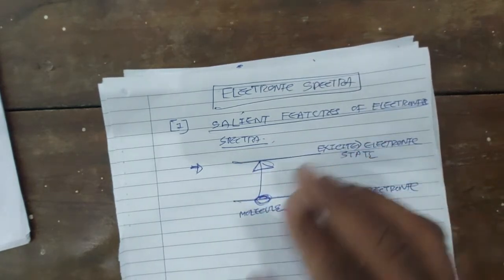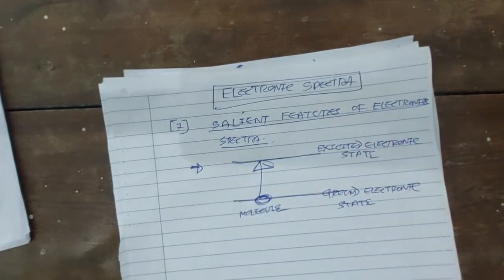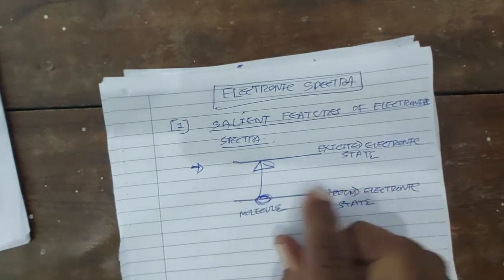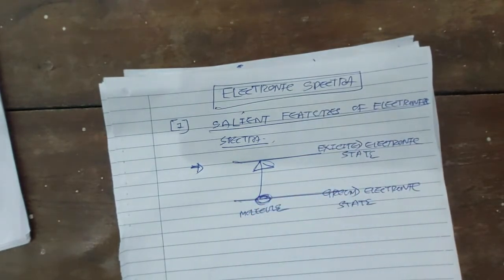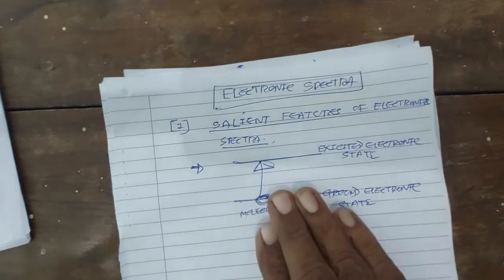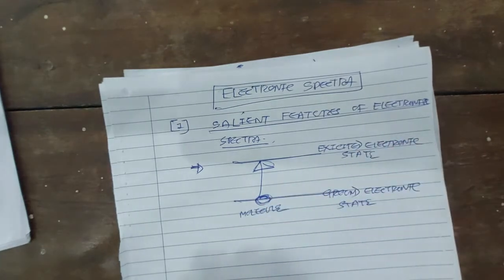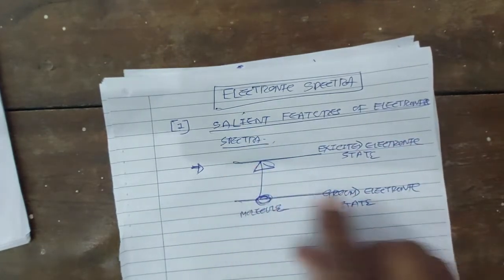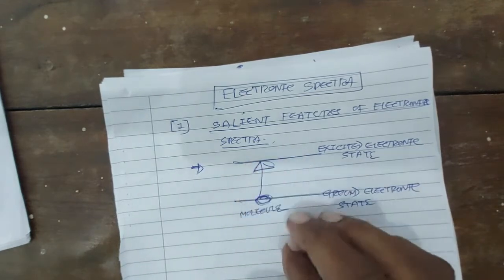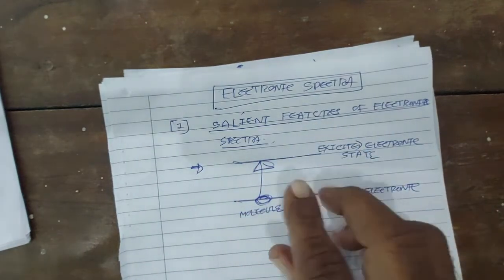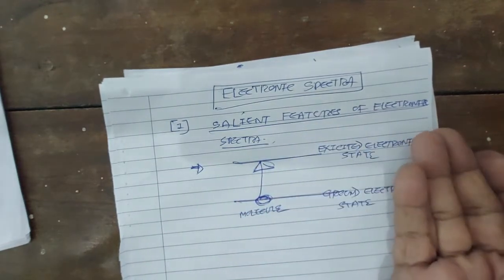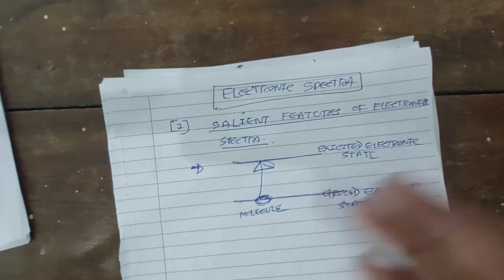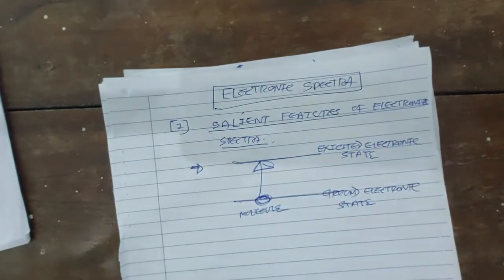And the vibrational transition is also accompanied by rotational transition. So this electronic spectra is the most complex spectra, right?